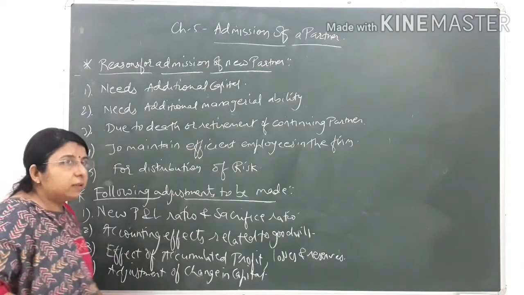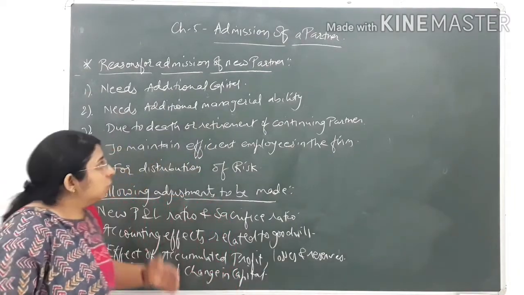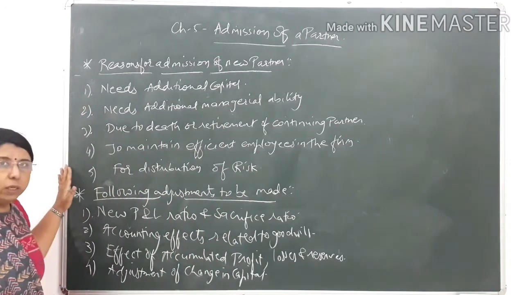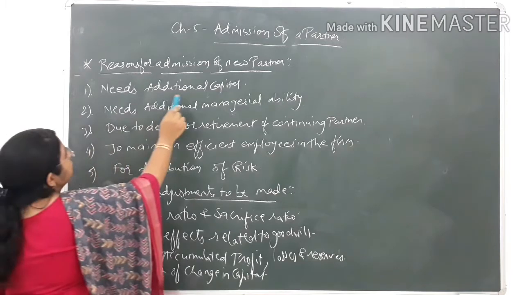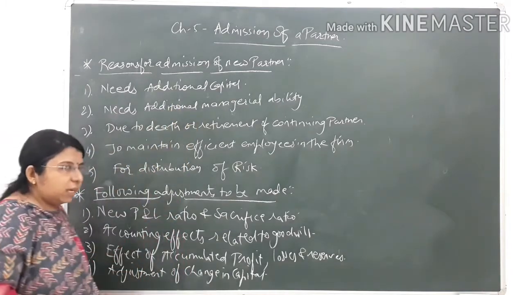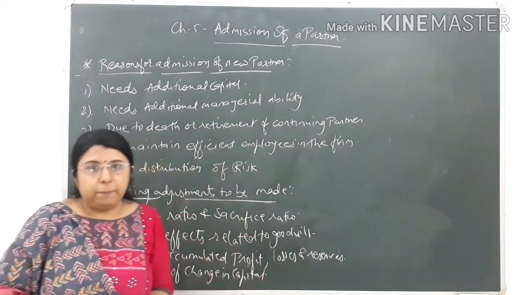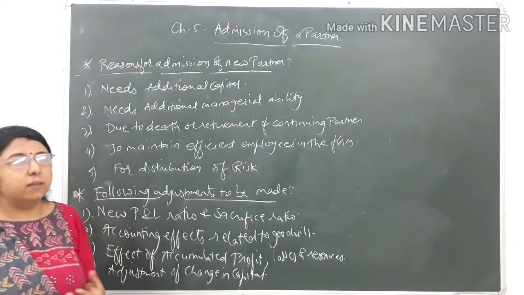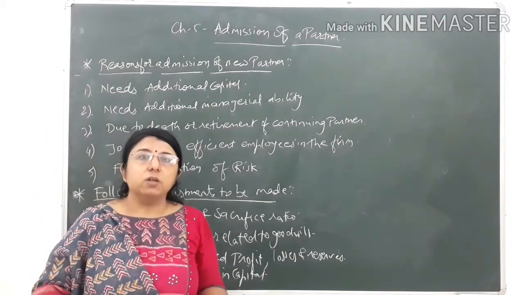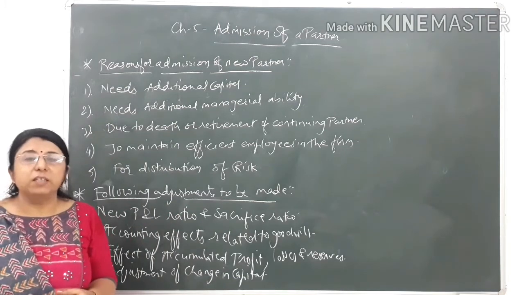It means why the new partner is required to be admitted in the firm. You can see there are 5 reasons given over here. We'll understand them one by one. The first reason is that the firm needs additional capital. Suppose A and B are running the firm and they require additional capital in order to expand their business, to start some new venture, or a new department.